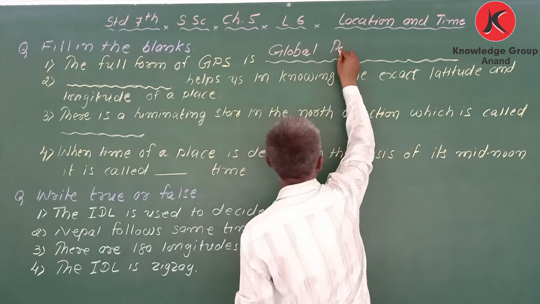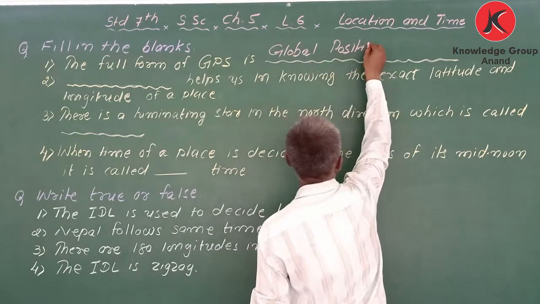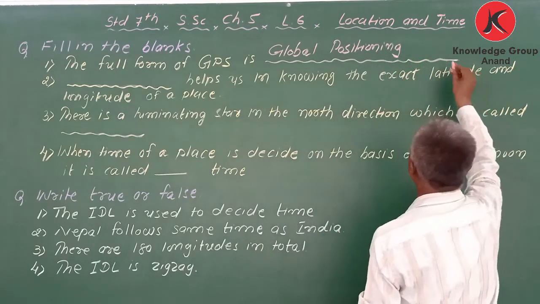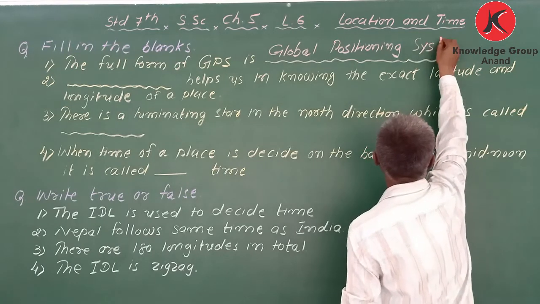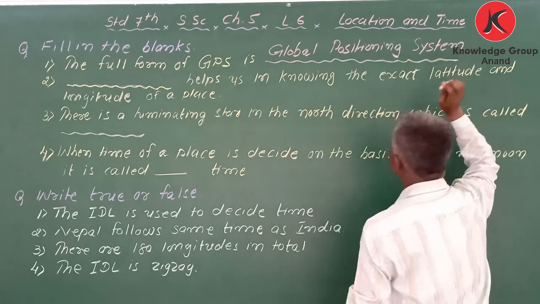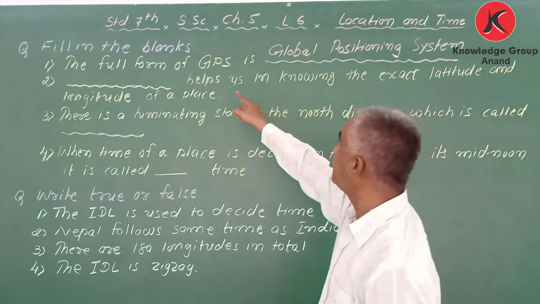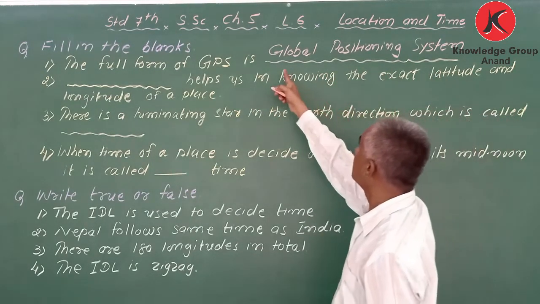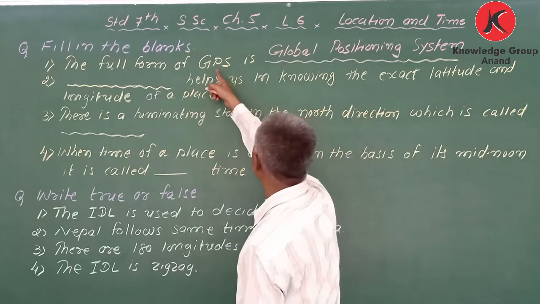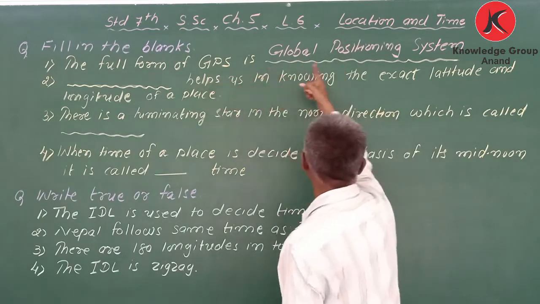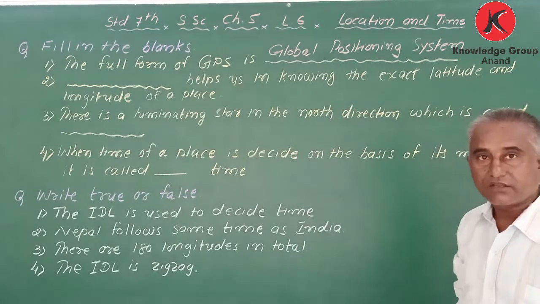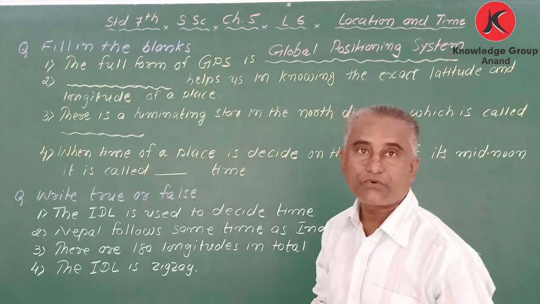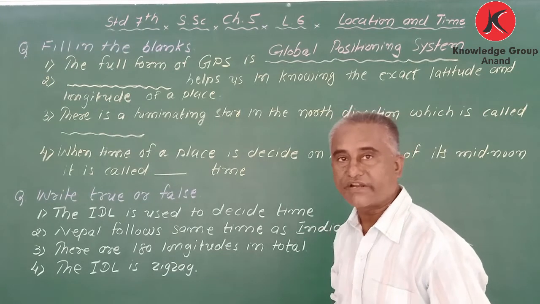Global Positioning System. The full form of GPS is Global Positioning System. G for global, P for position, and S for system. Got it? So what is the full form of GPS? Global Positioning System. Got it?